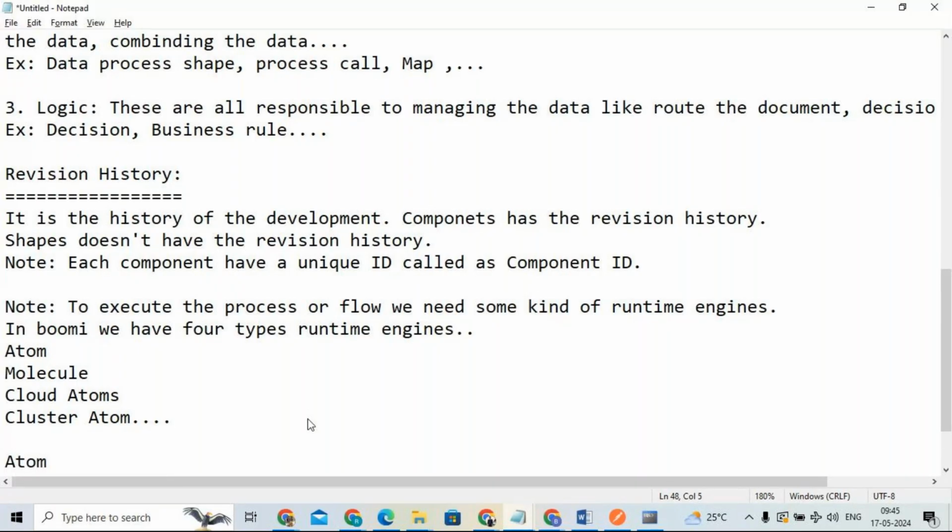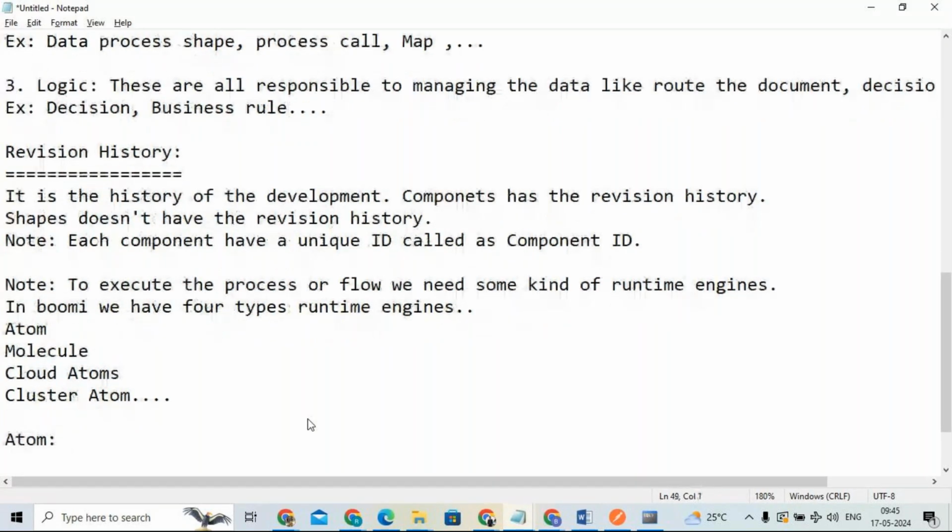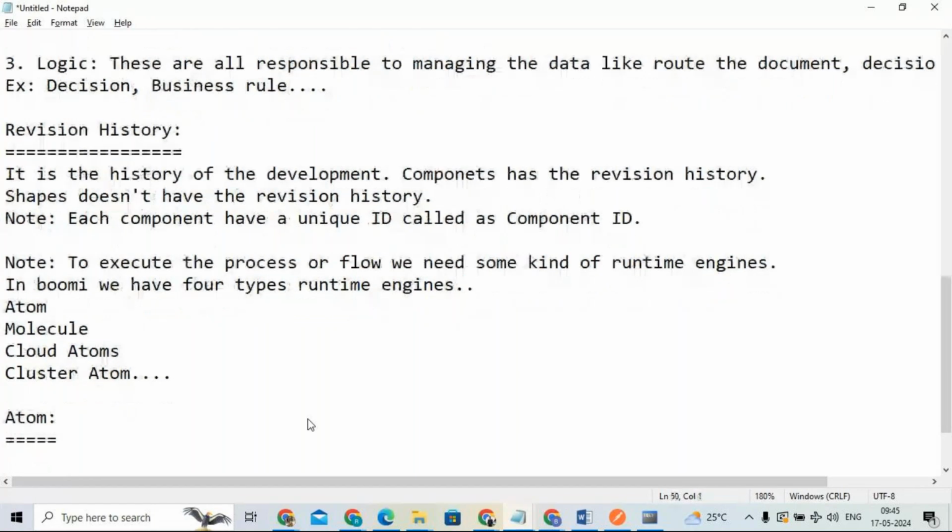An atom is a single tenant and single node runtime engine. I will explain what single tenant and single node mean now.